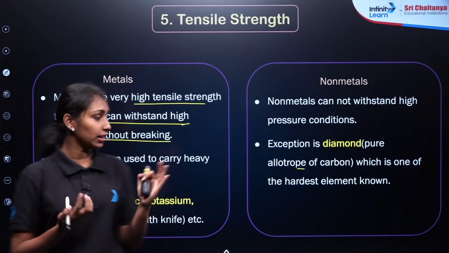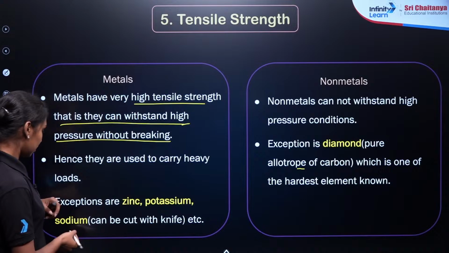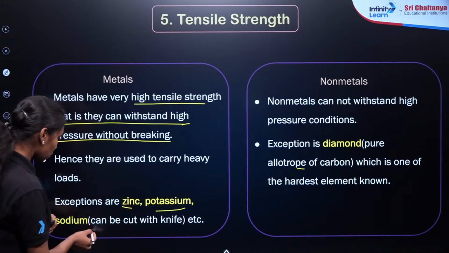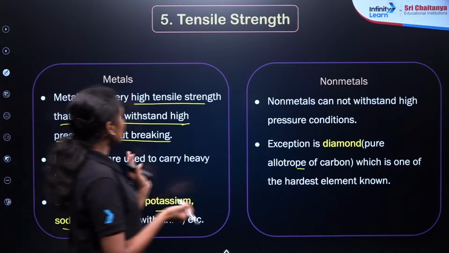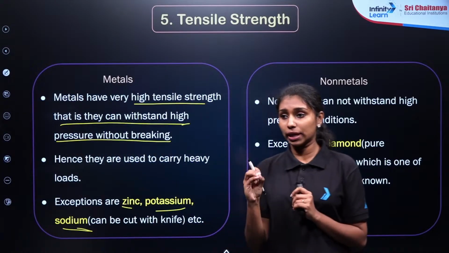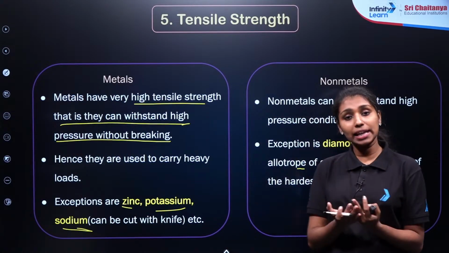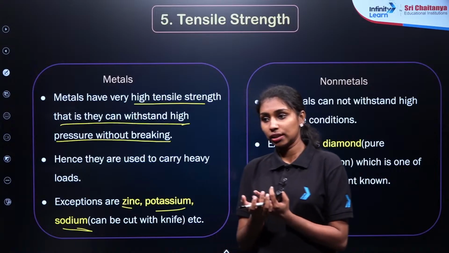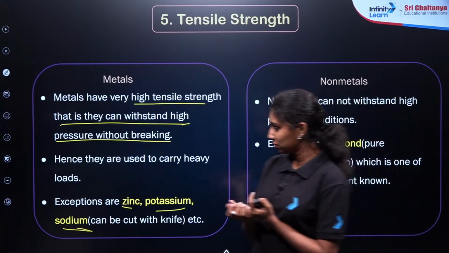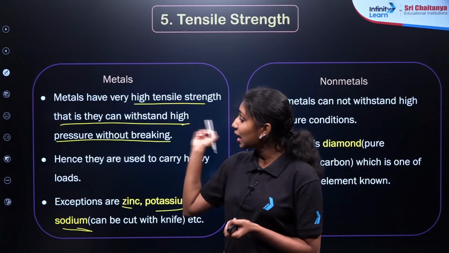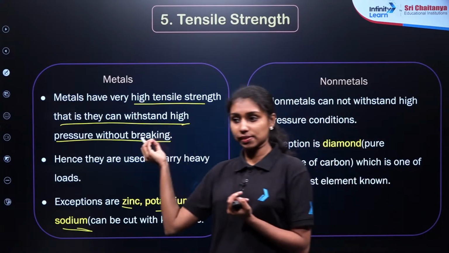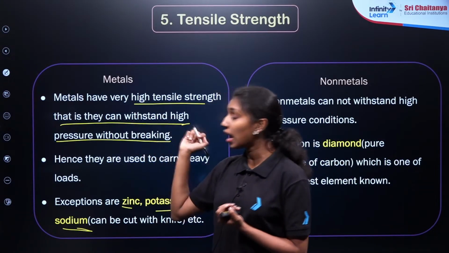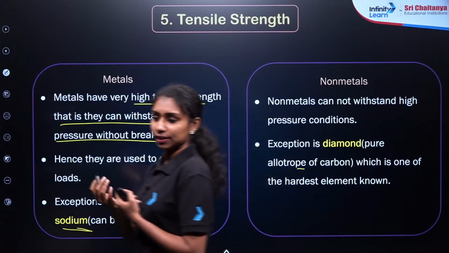High tensile strength. Examples given here are zinc, potassium and sodium. They can be cut with a knife also, right? So these are the tensile strength property of the metals. When you apply a high pressure over it, it can withstand the high pressure without breaking, right? Such a property is known as tensile strength. So we can say that metals have high tensile strength.